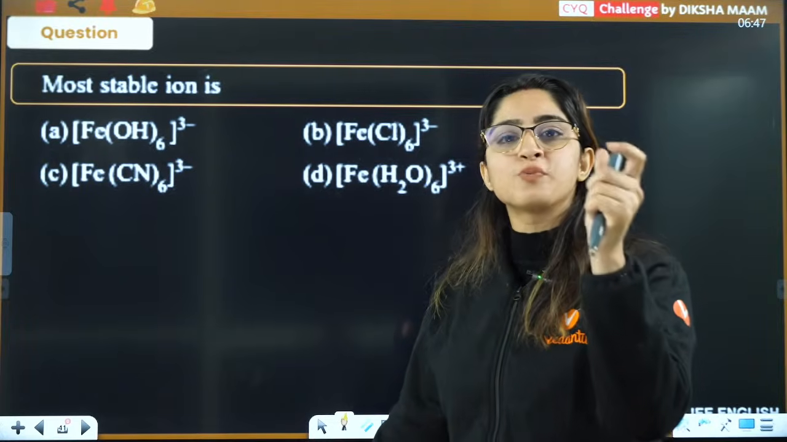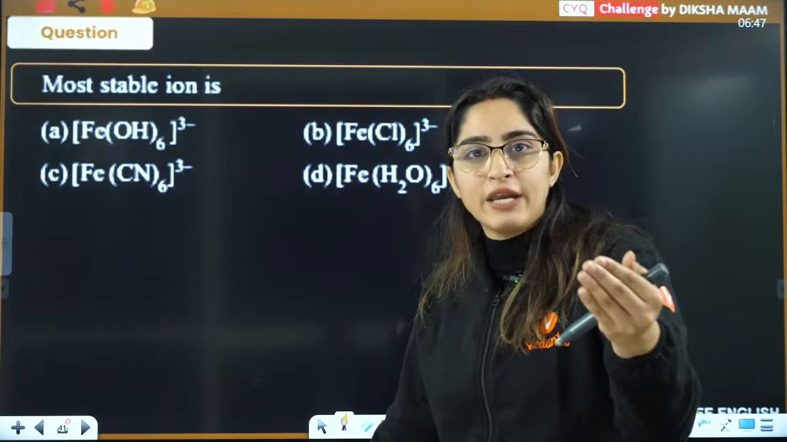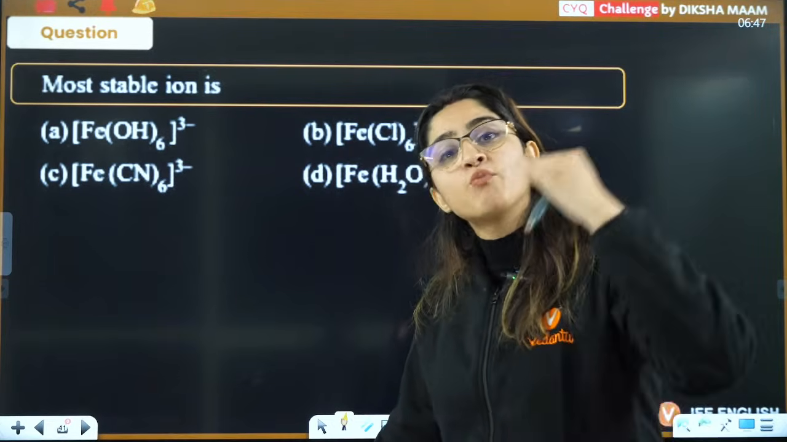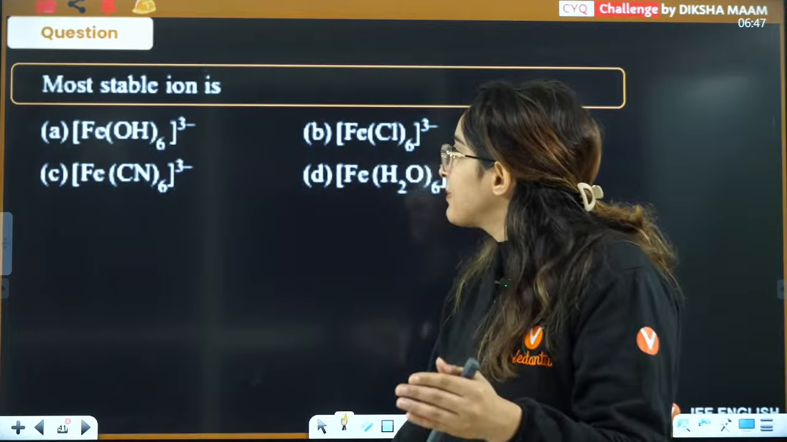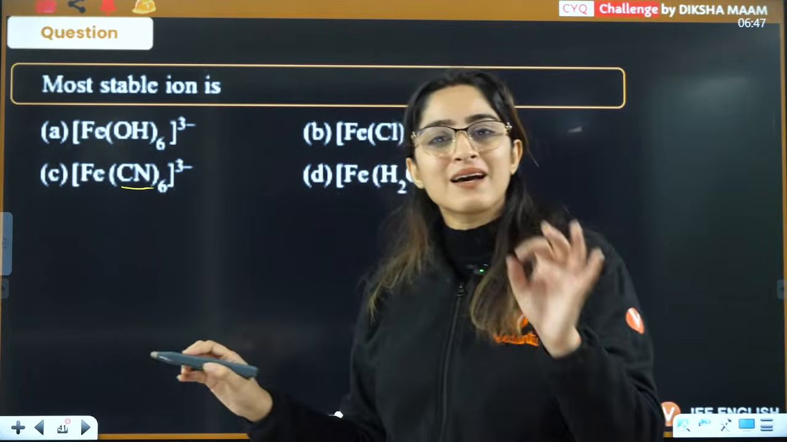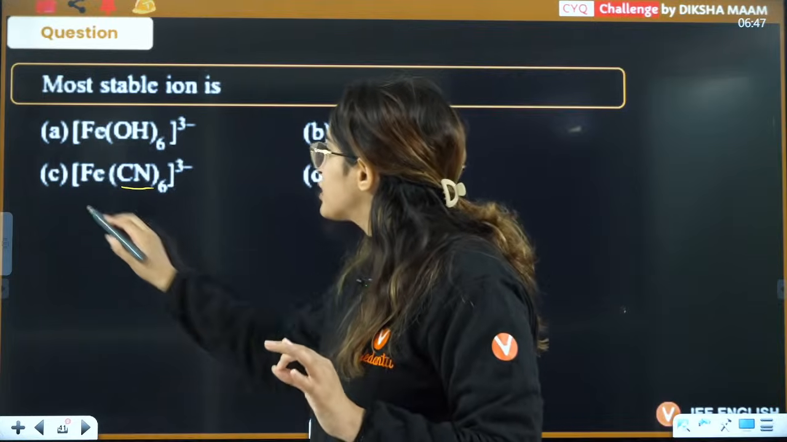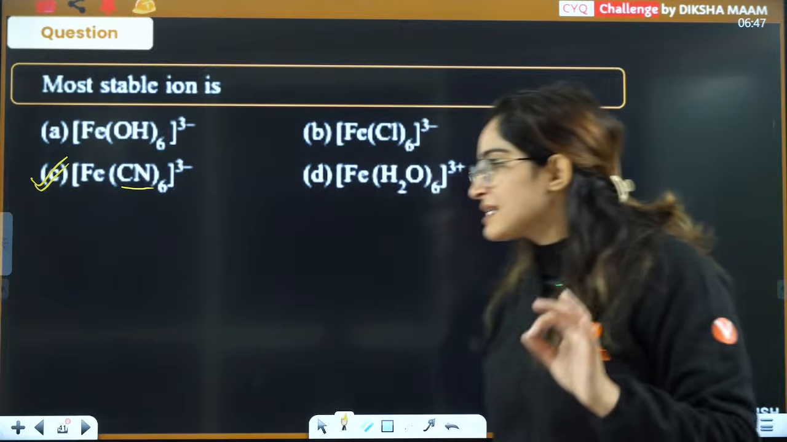This is based on the spectrochemical series. The stronger the field, the more will be the CFSE, and the more will be the stability. That means here we can see all of them. CN is maximum stable. Why? Because it's the strongest field. So C is the correct answer.